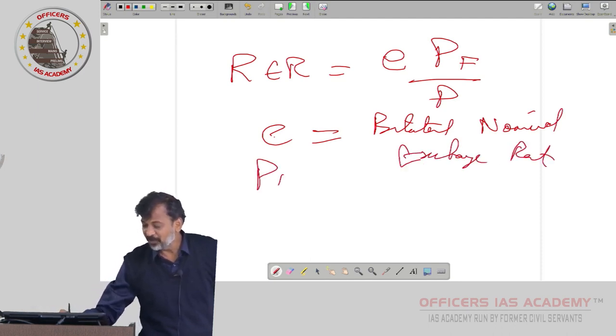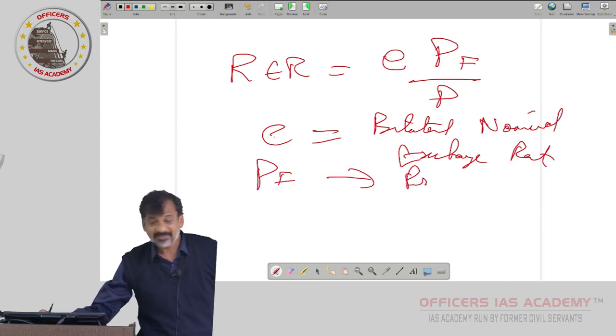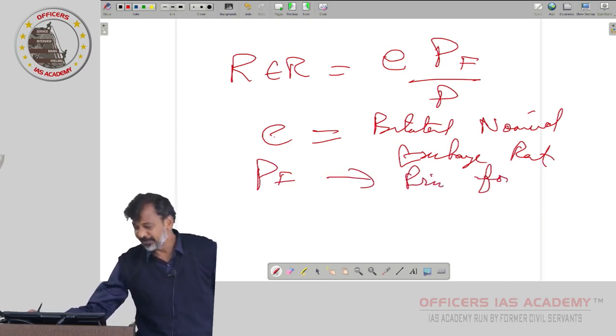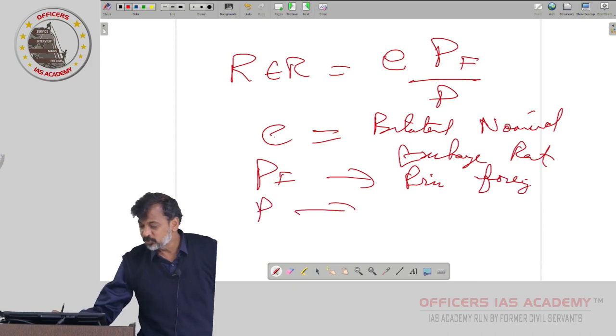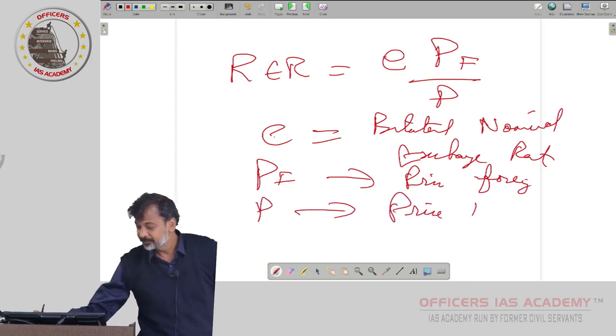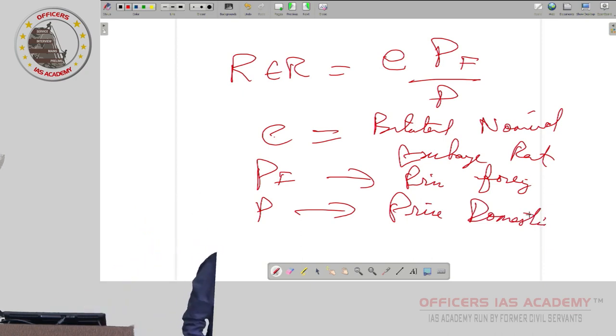PF means price foreign, price abroad. P is price domestic. This is given in your NCERT book, I think 11th standard. Real exchange rate is not really real, it is just that RBI does that calculation.